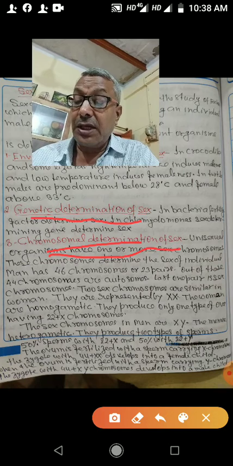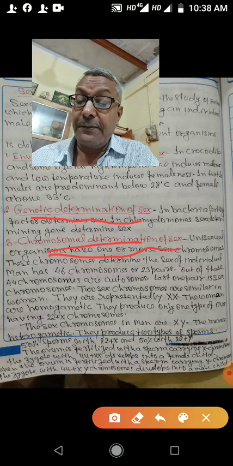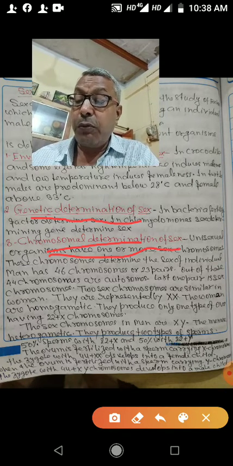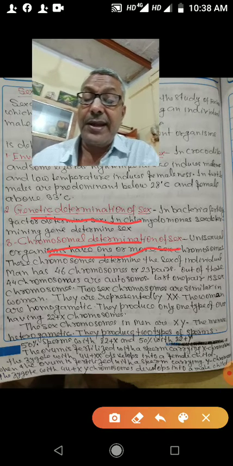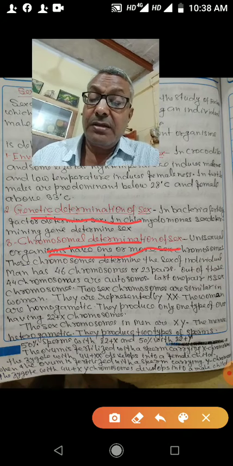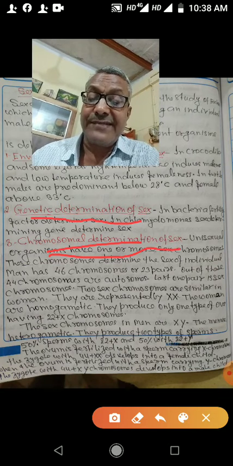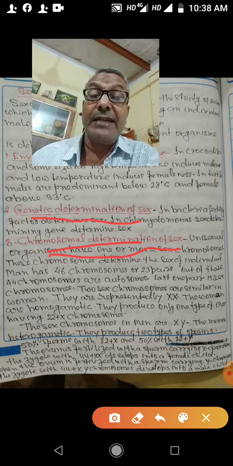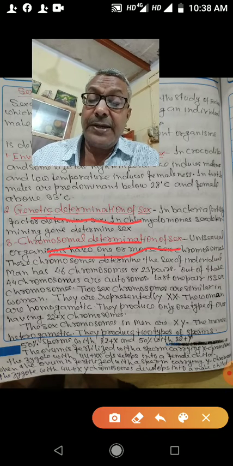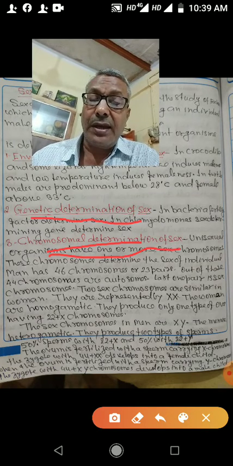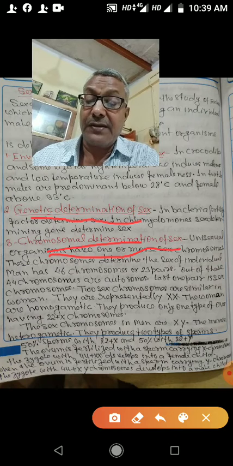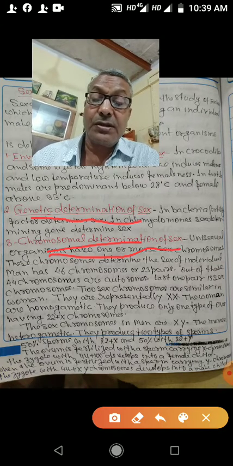Therefore, the chromosomes of men are 44 plus XY, and men are heterogametic. Men are producing two types of male gametes. Male gametes means sperms. 50% sperms produced by men are with 22 plus X chromosomes, and remaining 50% sperms are with 22 plus Y chromosomes.